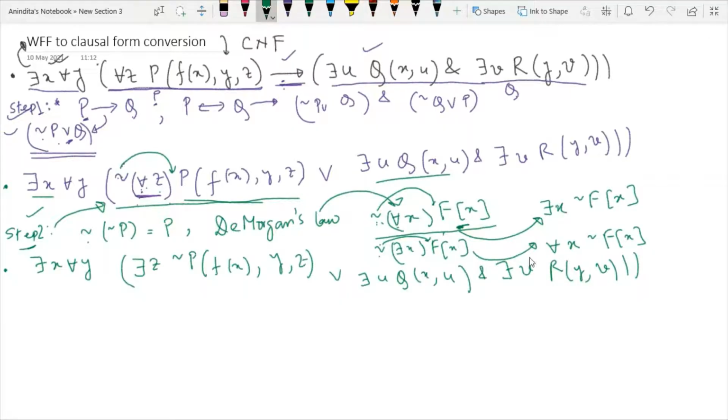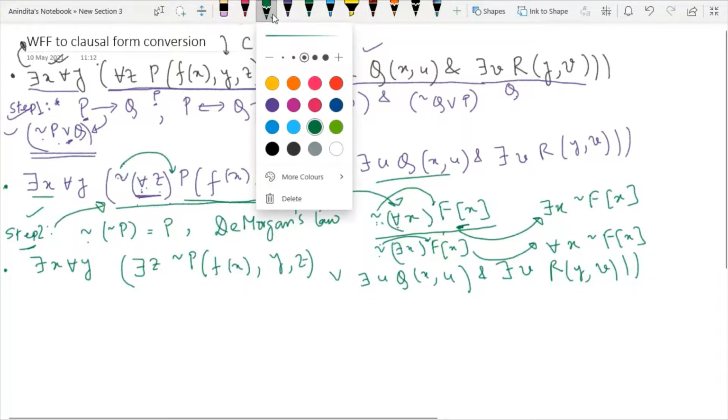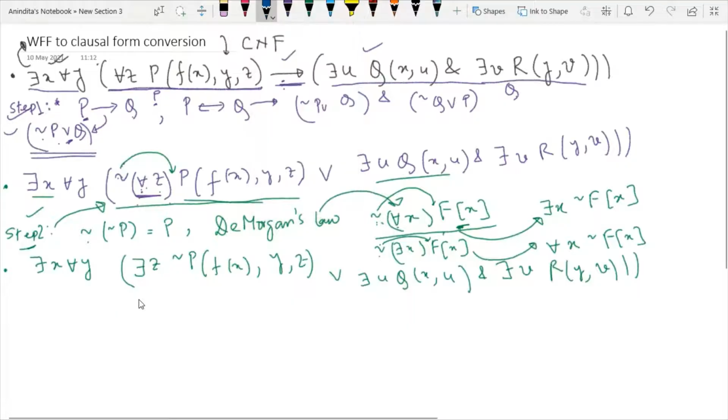Now step number 3 is a little bit tricky. So here try to understand one point. Since we have many steps in our algorithm, it may happen some of the steps are not useful. So at that point of time you can omit those steps. So basically here step number 3 is you have to rename the variables. So what do you mean by renaming the variables?